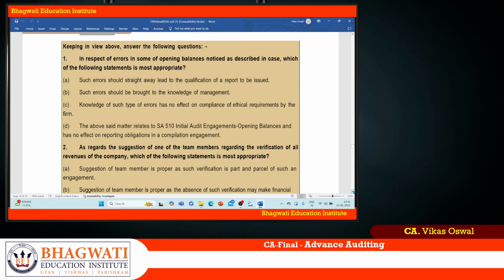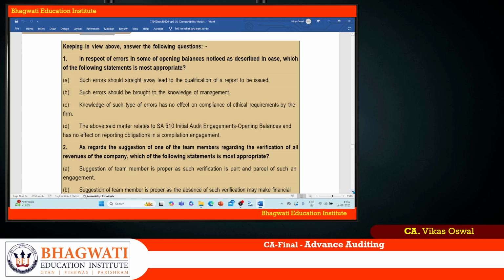D: The above said matters relate to SA 510, initial audit engagements, opening balances, and have no effect on the reporting obligation in the compilation engagement. Now SA 510 will be applicable to an auditor who performs assurance services, who gives reasonable assurance, but it is not applicable to a practitioner. So D is completely ruled out actually. So opening balance has an effect on the reporting obligation in the compilation engagement. We have to consider this because we are preparing the financial statement. What is opening balance? It's the closing balance of the previous period. So is that properly carried forward? That we have to see.